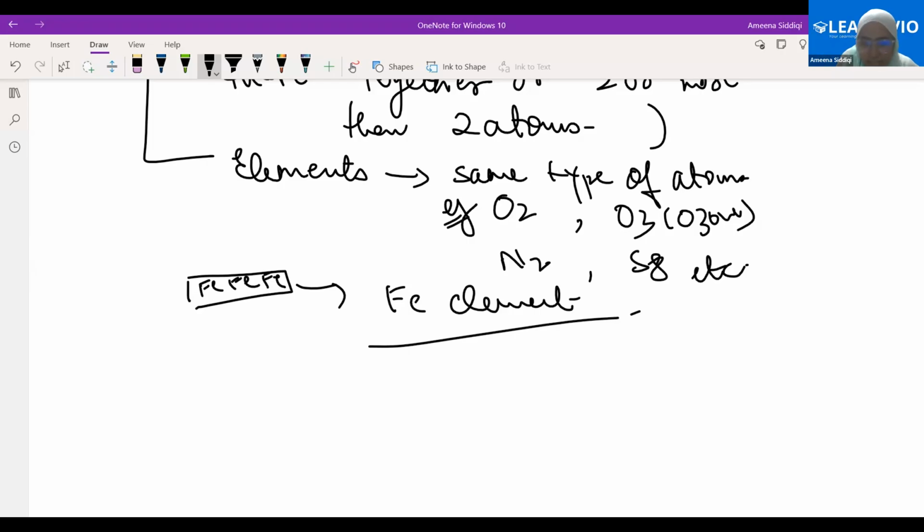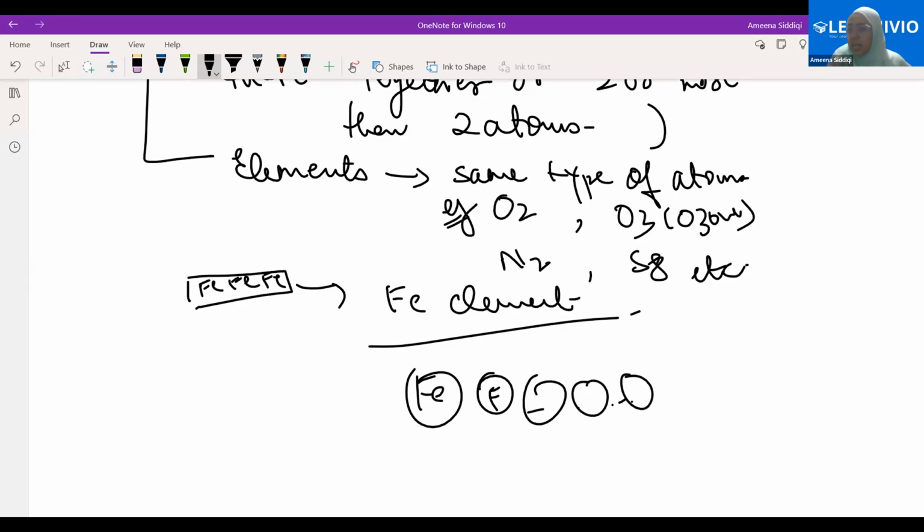Let's take this example. We have, let's say, 5 iron atoms. This is an element. Even if I want to break this element into a simpler form, what will I get?